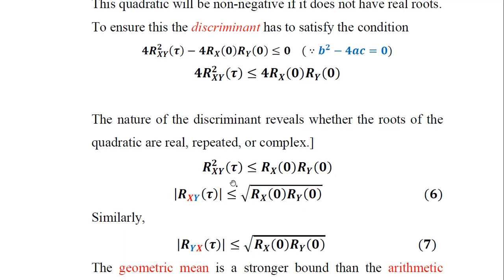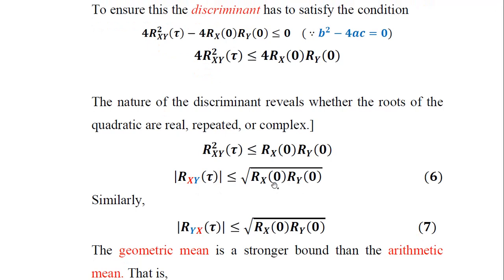Take the mod of this, and the mod of the cross correlation function between the x and y random processes with time lag τ is less than or equal to the square root of the product of rx(0) with ry(0). So this is the second limitation on the cross correlation function, given by equation 6.